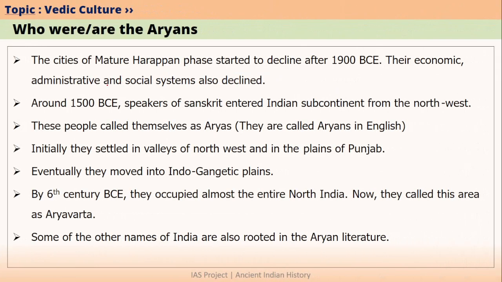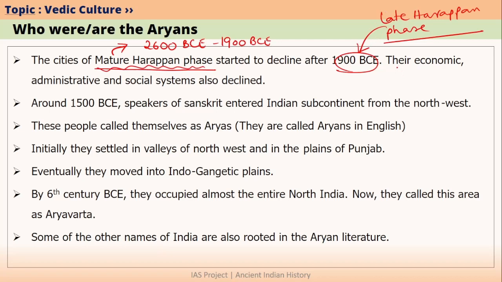So in our previous videos, we have learned that mature Harappan phase started to decline by 1900 BCE. So the time period of mature Harappan phase was 2600 BCE to 1900 BCE. After 1900 BCE, basically it was late Harappan phase. So during the late Harappan phase, what happened was the economic system, administrative system and the social system that was existing in mature Harappan phase declined.